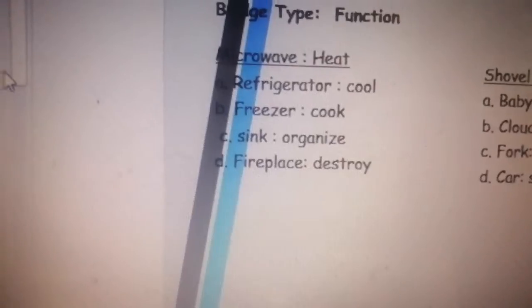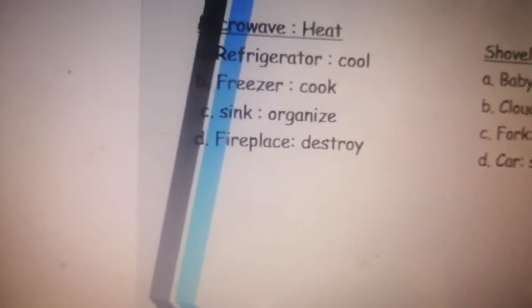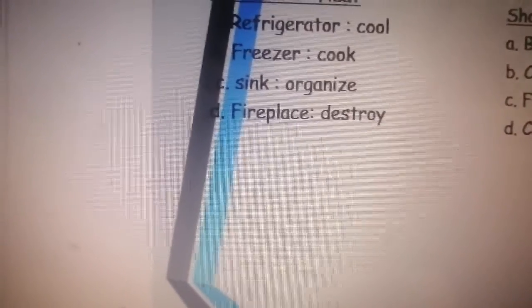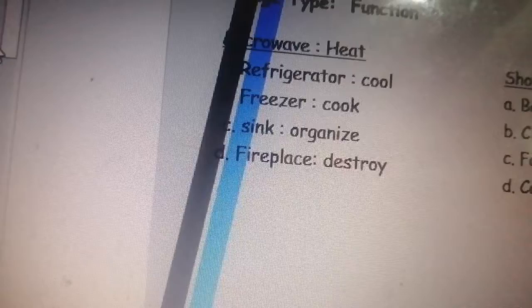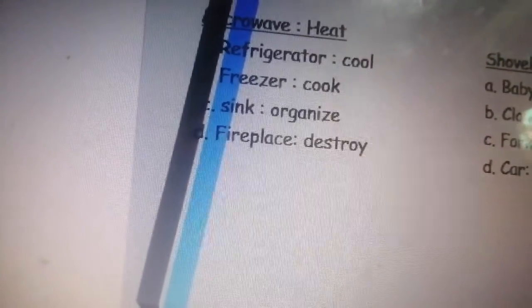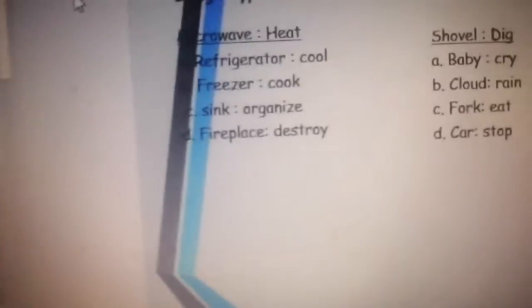A, refrigerator. Refrigerator is used to cool. Freezer is used to cook. Sink is used to organize. Fireplace is used to destroy. So the most plausible answer here is letter A, because freezer cool things. Oh no, refrigerator cool things.